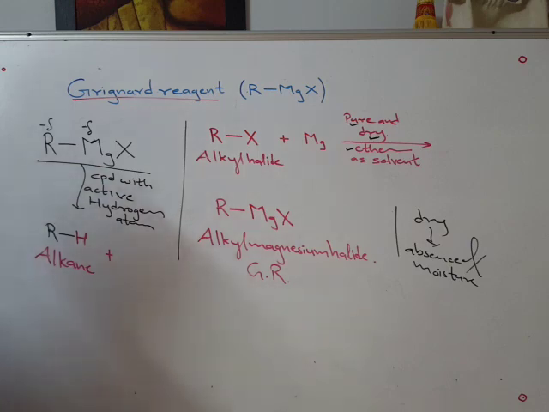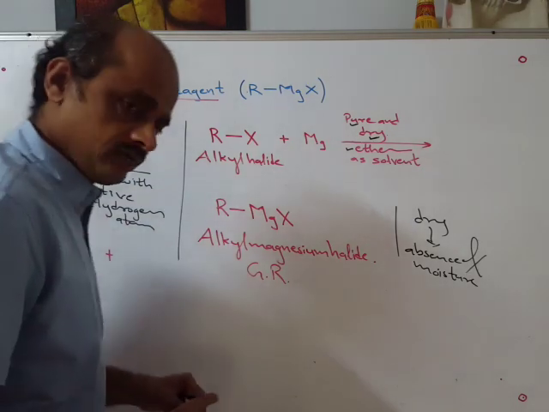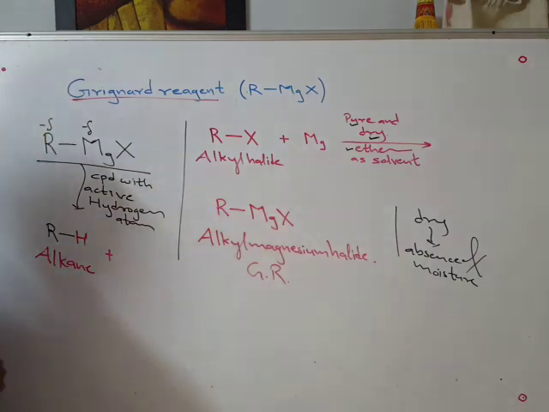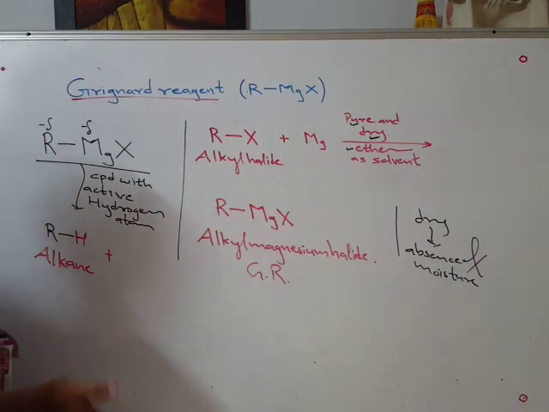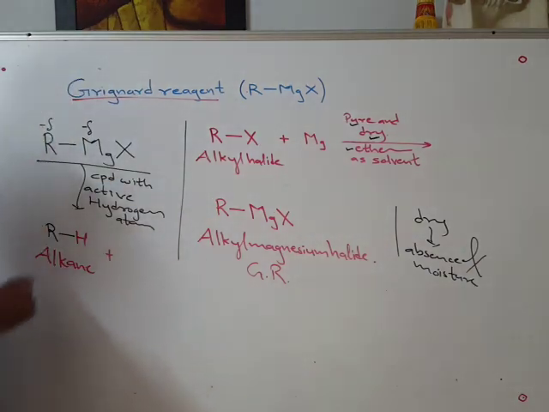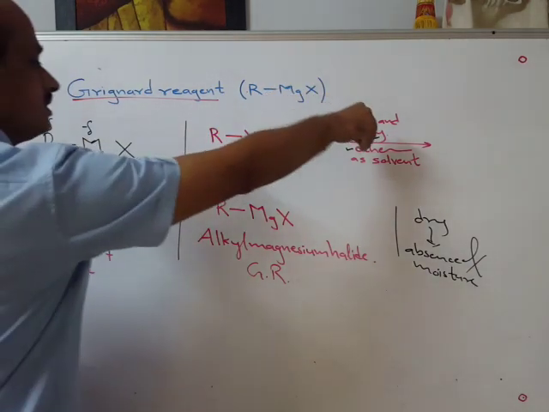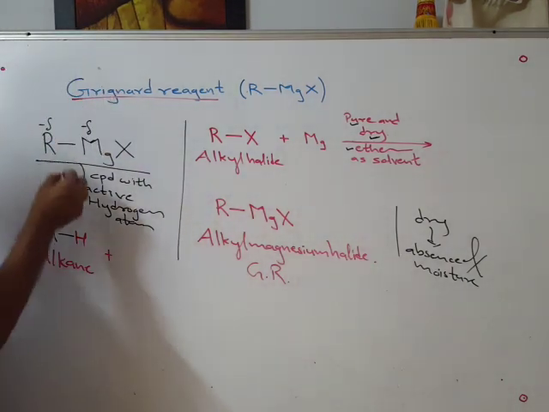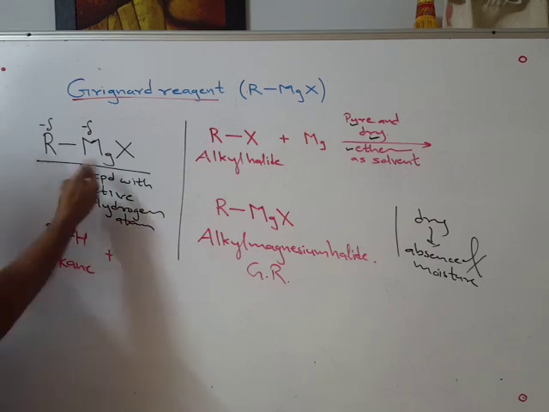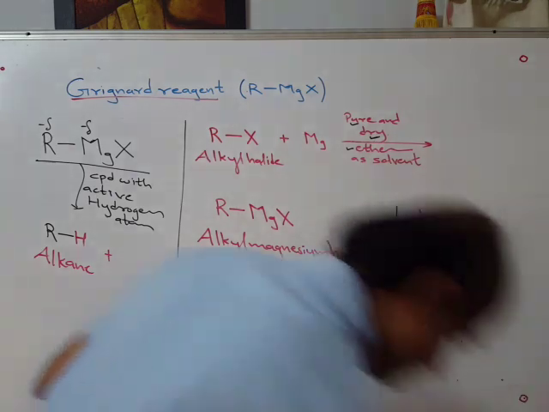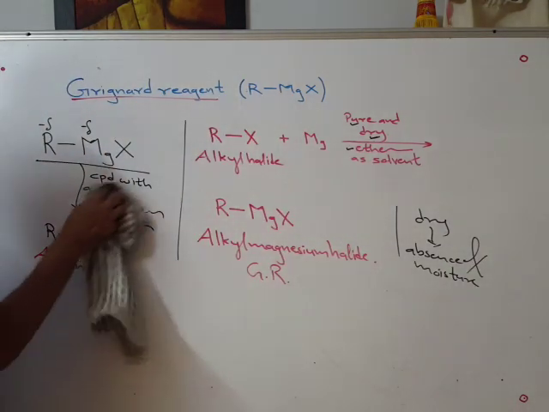If Grignard reagent is used for preparation of alcohols, that part we are going to study, and by using Grignard reagent, the first method, and also preparation of Grignard reagent earlier we have considered. Why do we use dry ether as solvent? Why not aqueous? Because the moment Grignard reagent comes in contact with compounds containing active hydrogen, what happens? Let me write it here, let me again repeat it here.